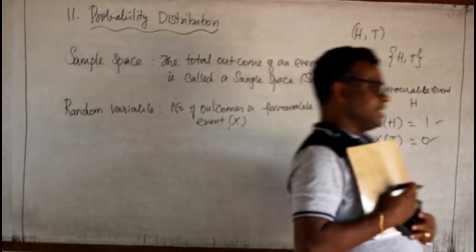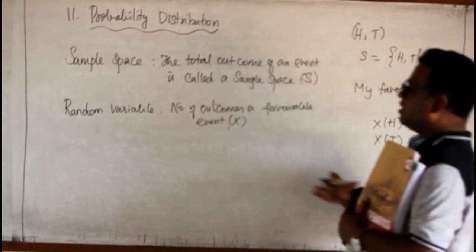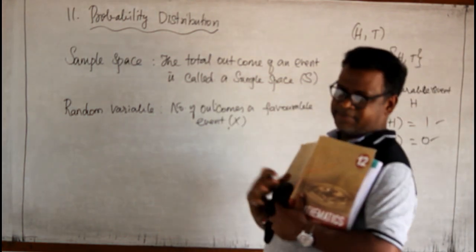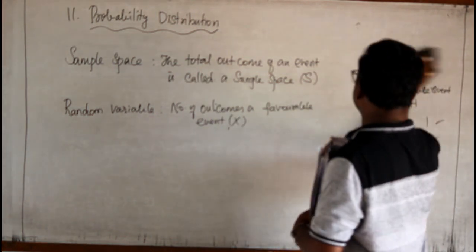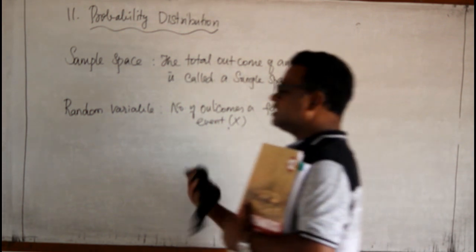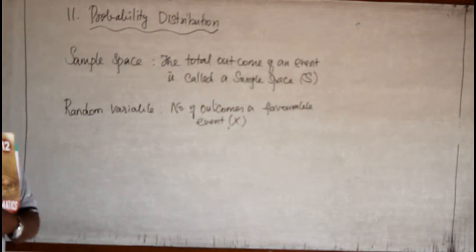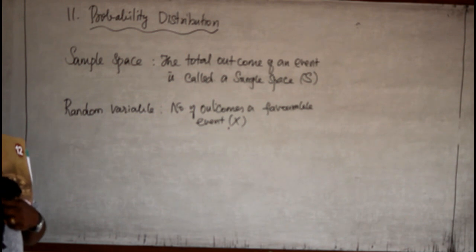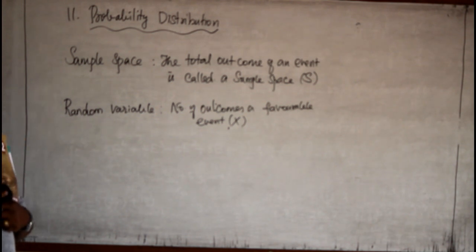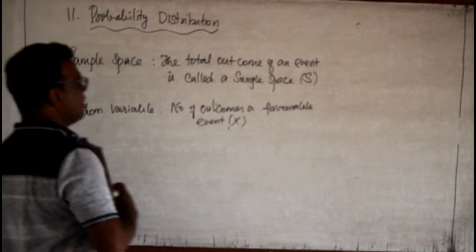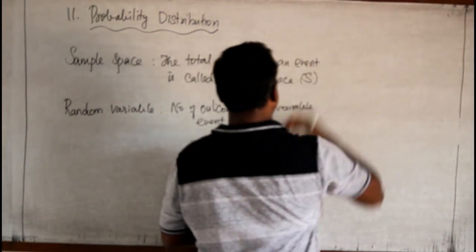So, in our course we are going to deal with all the possible choices of a probability. But before going for probability, in the first exercise, we are not going to deal with probability. We are going to deal only with the outcomes, that is the sample space and the random variables. Now, we shall go for an example straightaway.